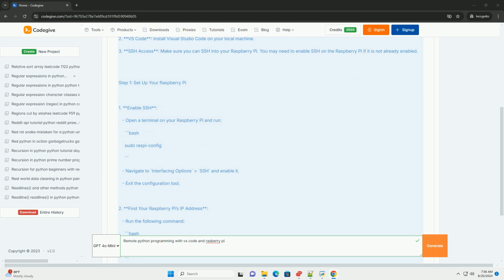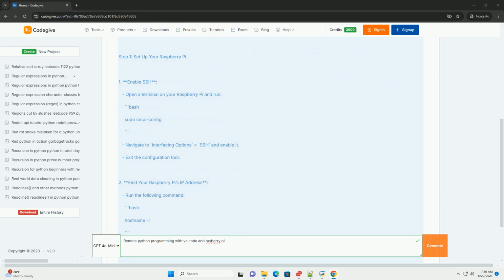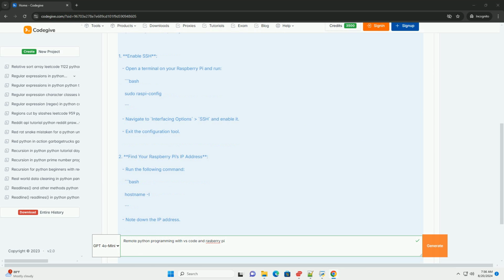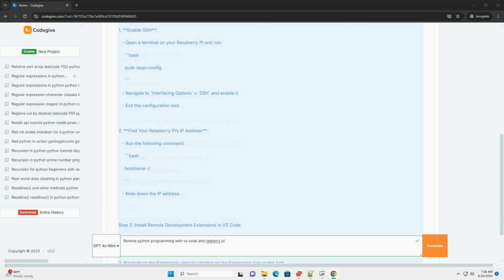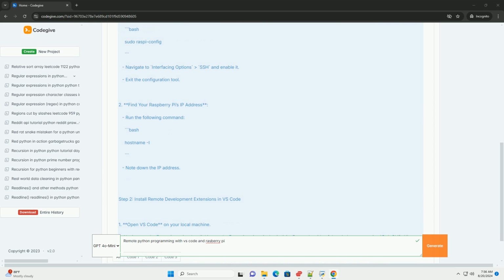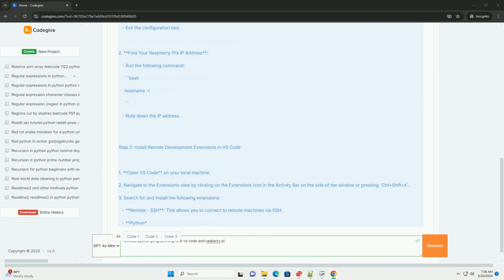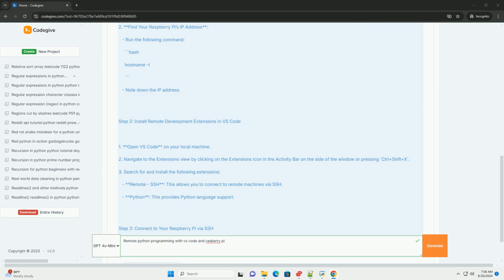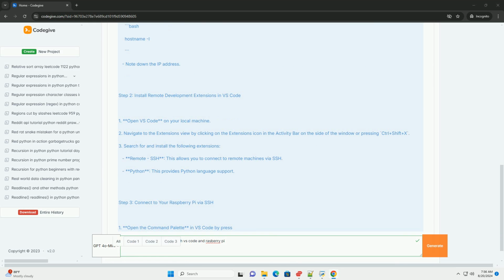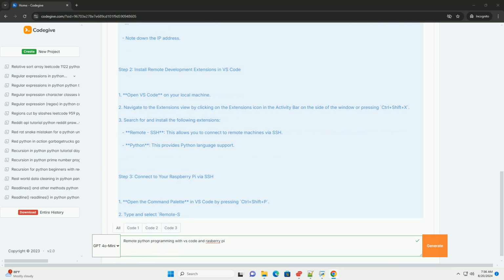Step 1. Set up your Raspberry Pi. 1. Enable SSH: open a terminal on your Raspberry Pi and run: bash sudo raspi-config. Navigate to interfacing options and enable SSH. Exit the configuration tool. 2. Find your Raspberry Pi IP address. Run the following command: bash hostname -I. Note down the IP address.